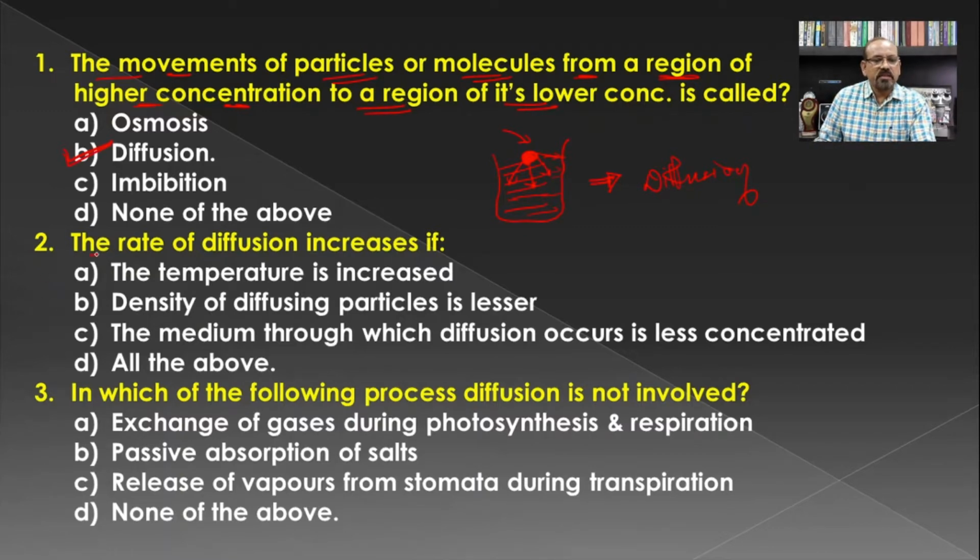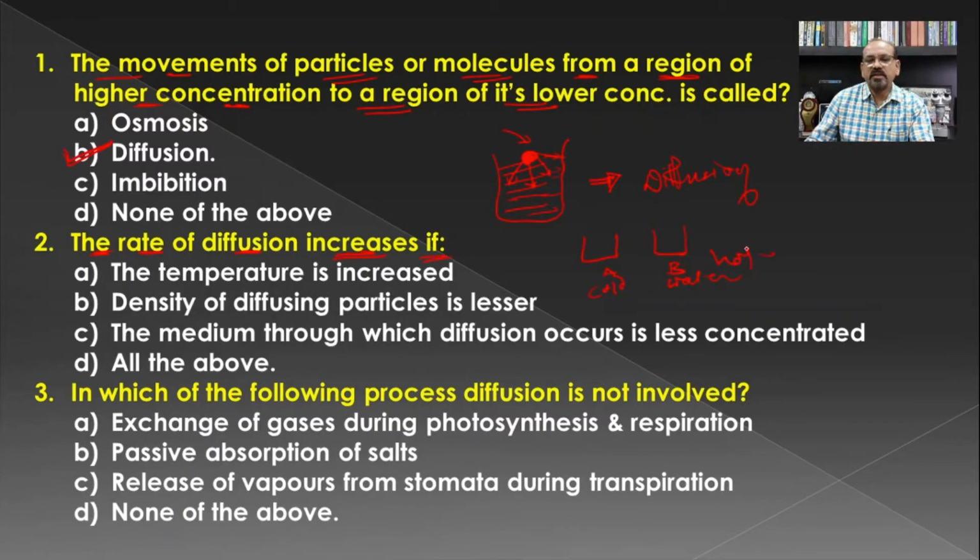The second one, that is, the rate of diffusion increases if. We have seen earlier in the class that if temperature increases, the rate of diffusion increases. Say for example, if we have two containers, container A and container B, one containing cold water and another containing hot water.